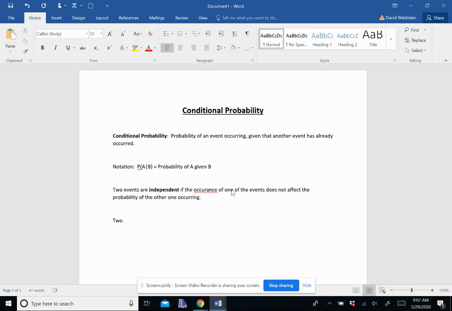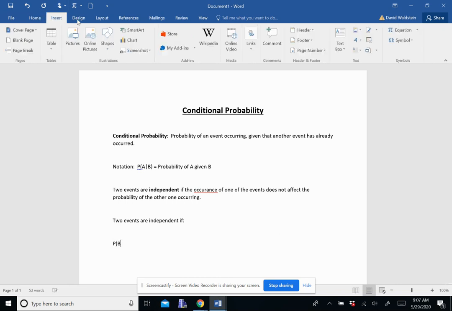If we want to use notation, we could say two events are independent if the probability of B given A equals the probability of B. So that given A part doesn't actually affect the probability at all.